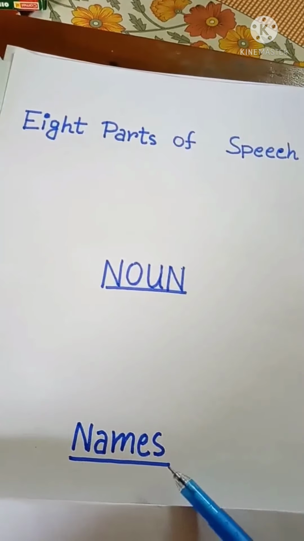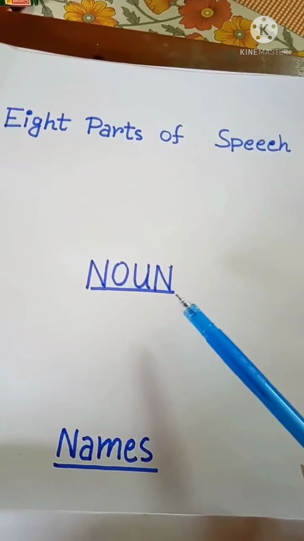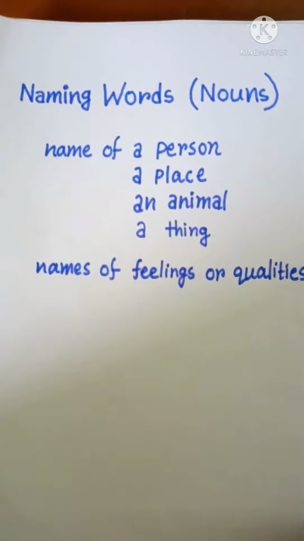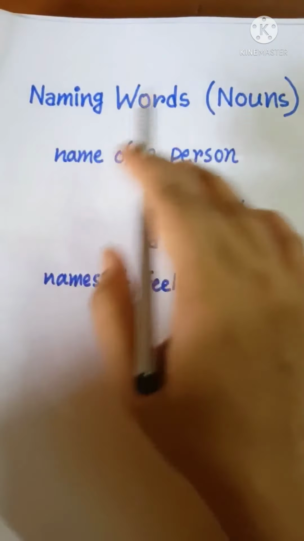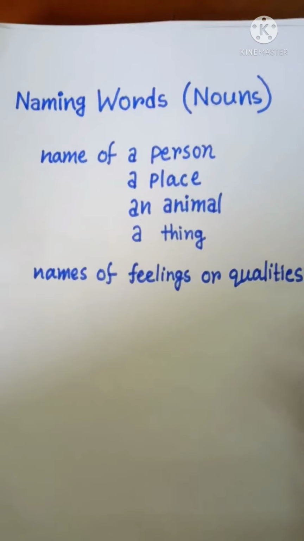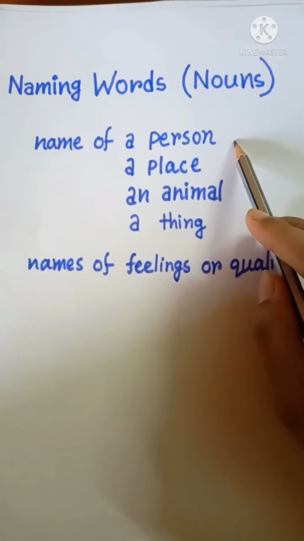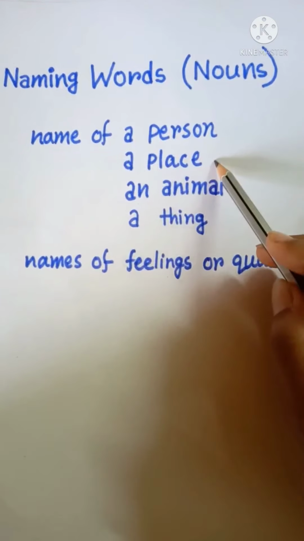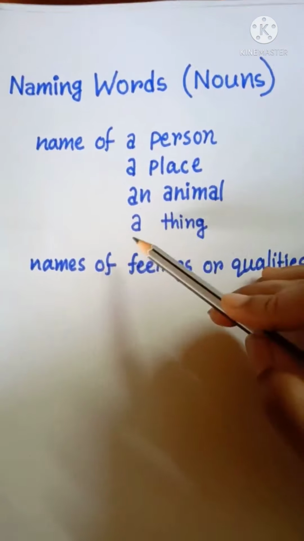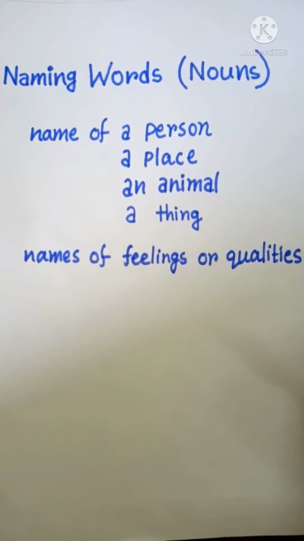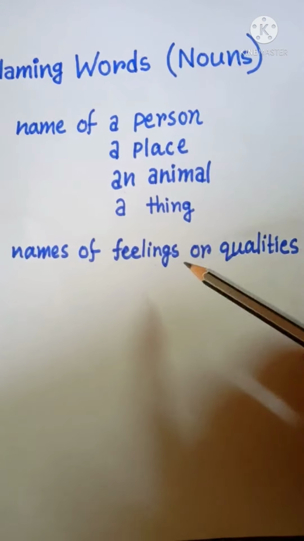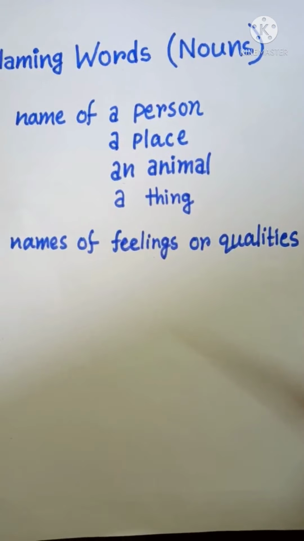And these names are called nouns. So, we may say that nouns are basically naming words. It can be the name of a person, a place, an animal, a thing, or sometimes it can be names of feelings or qualities as well.